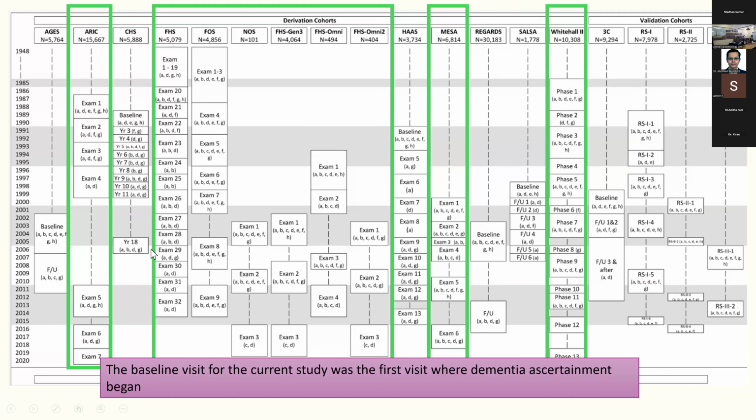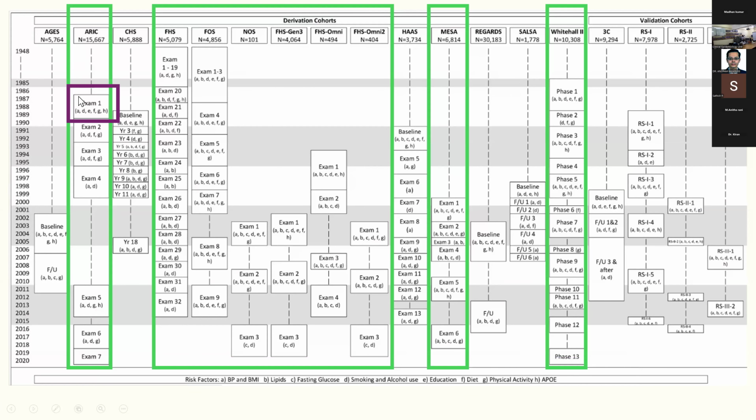Okay, so how do they recruit these patients? The baseline visit for the current study was the first visit where the dementia ascertainment began. For example, in the ARIC study, the dementia ascertainment began in exam 1, the first visit itself. In MESA also it began in the first visit. In Whitehall, it began in the first visit. In the Framingham Omni cohort also, it began in the first visit.